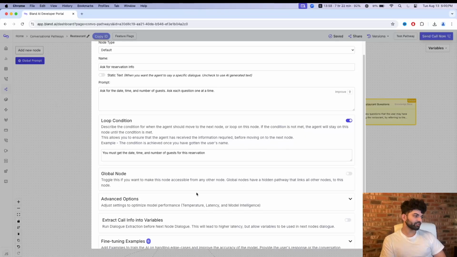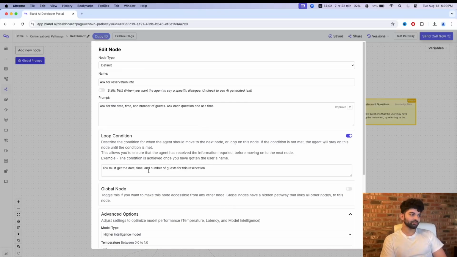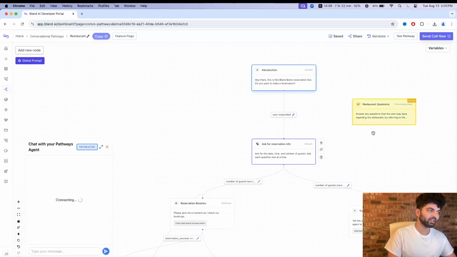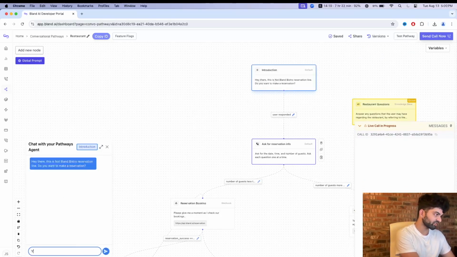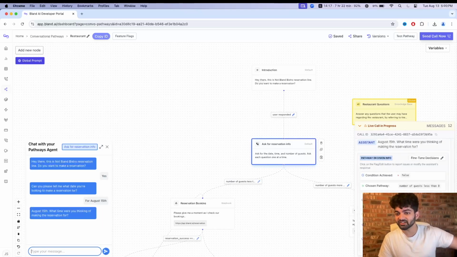Here for advanced options, I'm gonna pick the higher intelligence model because I'm gonna have to keep track of these three things over here, right? What's going on in the back end, if you're curious, is it's gonna have a transcript. So if I just have test pathway here, and I just say, do you wanna make a reservation? Yes, for August 15th. What's gonna happen is it's gonna have this conversation data in its memory. So it's gonna be in its prompt, and it's gonna ask itself, have I got all those three pieces of information? If the answer is no, then I have to loop back, right? That's all that's going on in the back end. There's no wizardry, no trickery or anything like that.